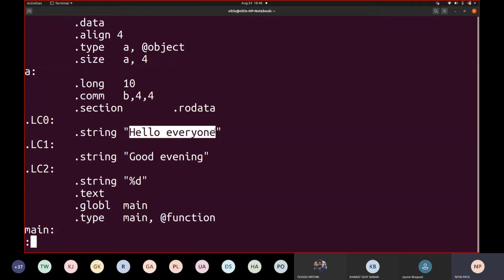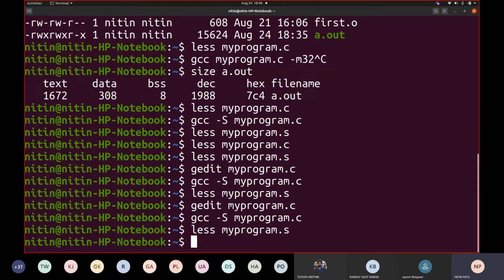Fine. So if I have to write a code which prints this hello everyone, how am I going to do this in assembly code? Let us try to write. I will upload these programs as well. Today's date is 24, so we'll write 240801.asm. There is some problem with my machine with respect to Emacs, so I will try to resolve it very soon.